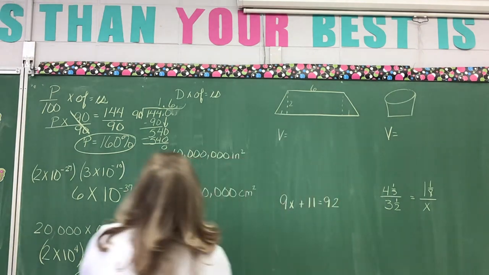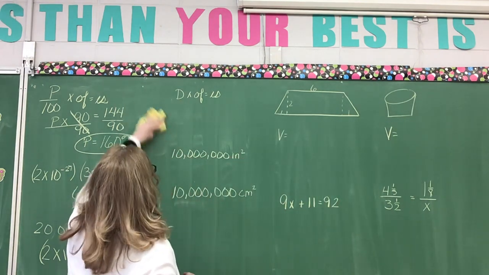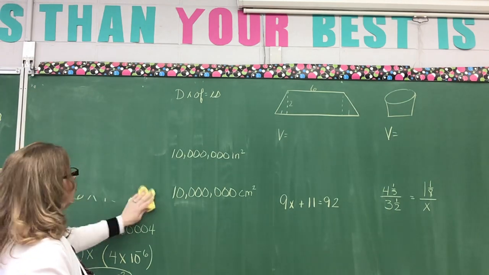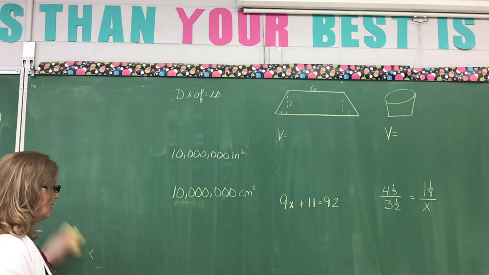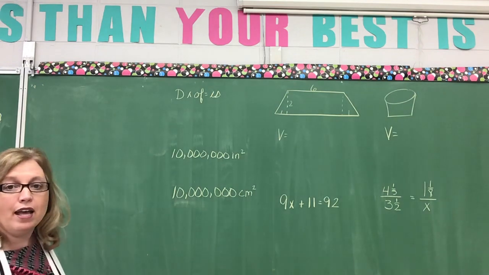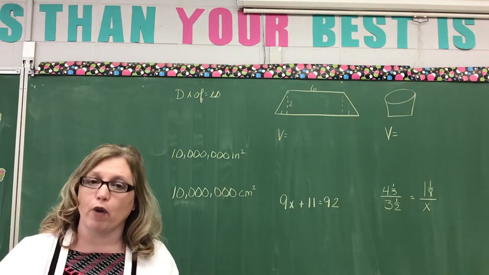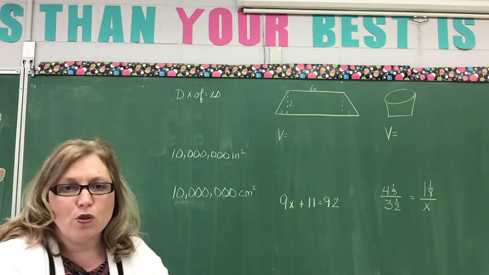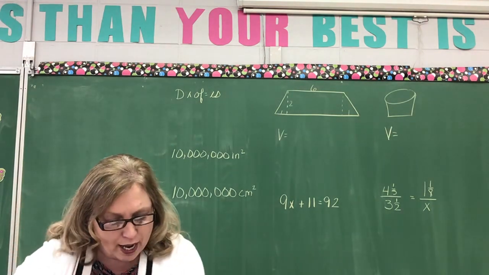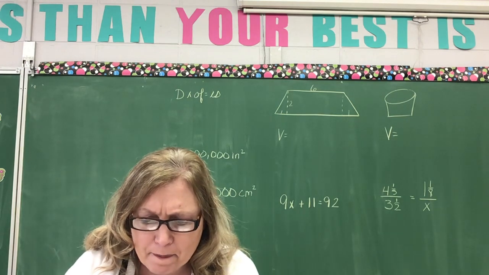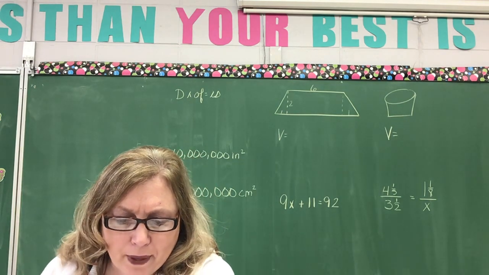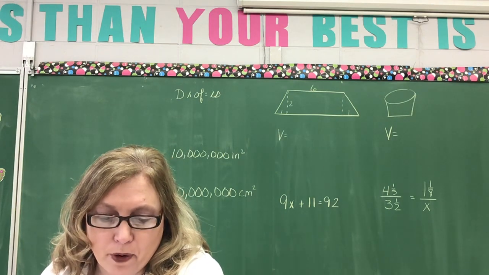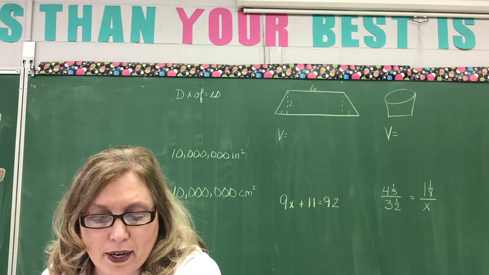If I look at our next problem, we're going to use the pattern decimal times the of equals the is. That is the exact same pattern as we use for fractions or for a percent, okay? The pattern doesn't change, okay? So let's look at our next problem. Our next problem says 3/100ths of what number is 9.3?